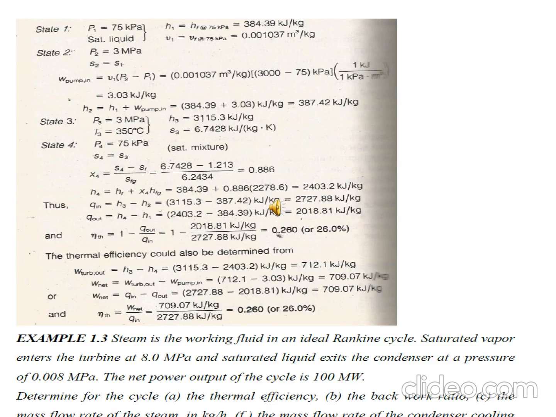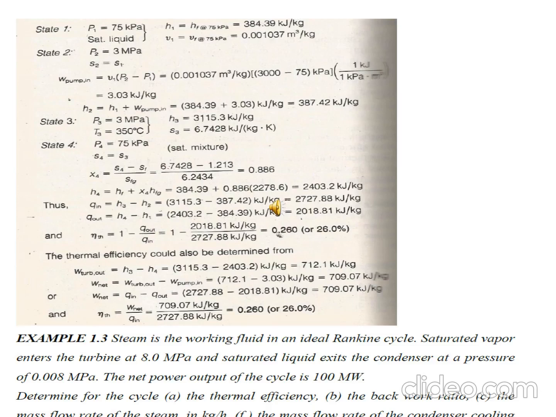X is the dryness fraction, which equals (S4 minus Sf) divided by Sfg. Here S4 equals S3, which is 6.7428, minus 1.213, divided by 6.2434, which equals 0.886.